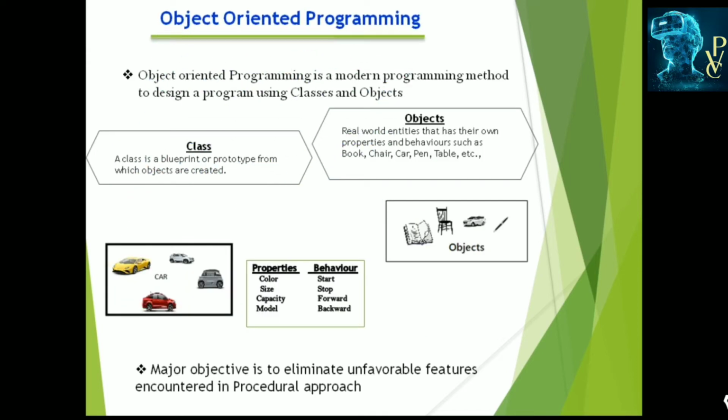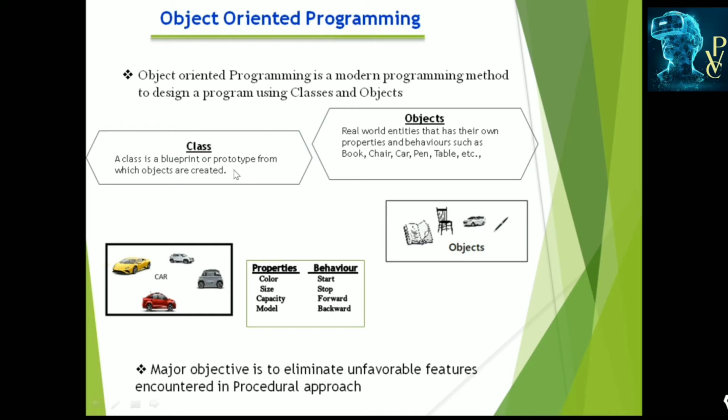Object-oriented programming is a modern programming method to design a program using classes and objects. A class is the blueprint from which objects are created. Objects are real world entities which have their own properties and behaviors. For example, book, chair, car, pen, table, chalk, pencil, these are all different objects, and these are the instances of the created classes.